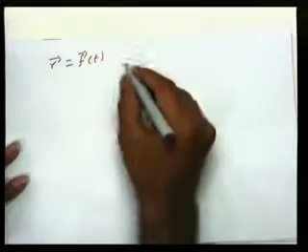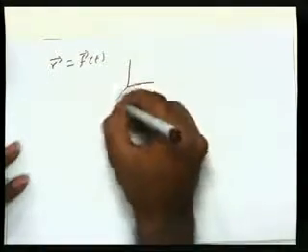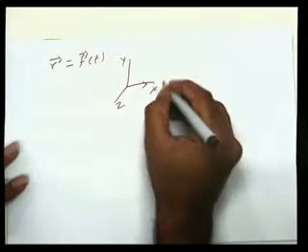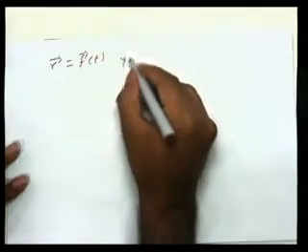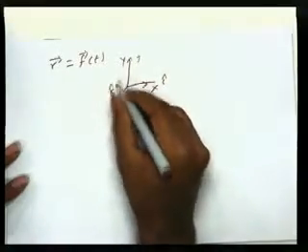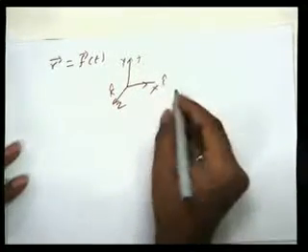Similarly, if you draw the axes x, y, and z, along them there are unit vectors i, j, and k cap, right? If you take the derivative of all these unit vectors, obviously that gives you 0.